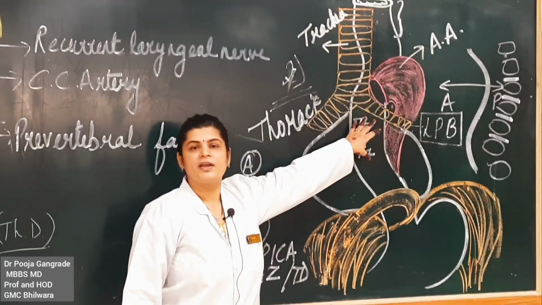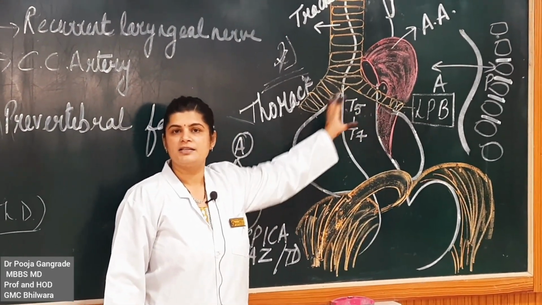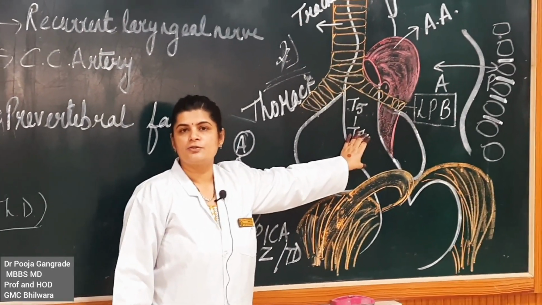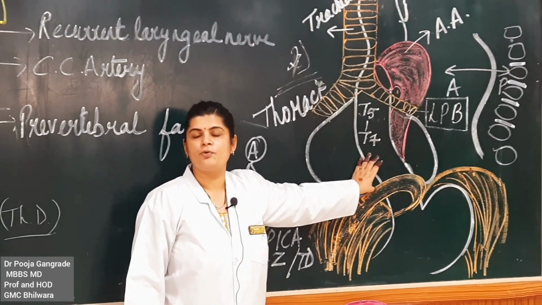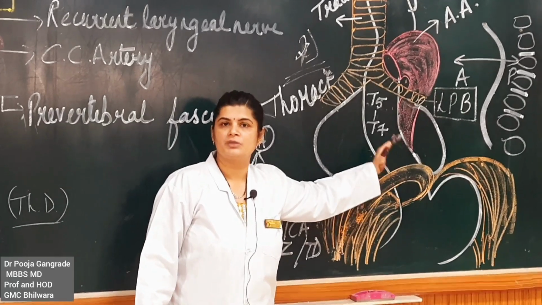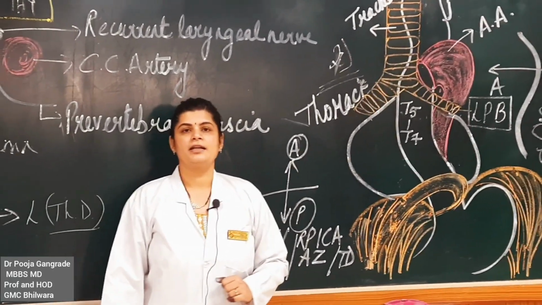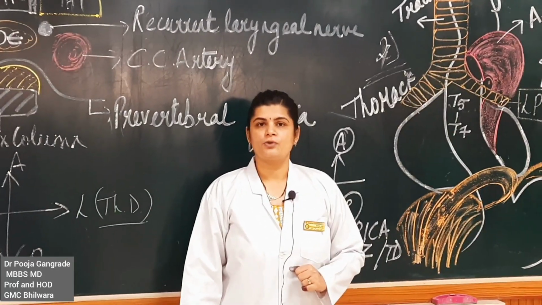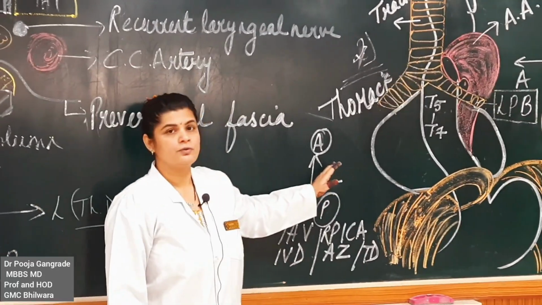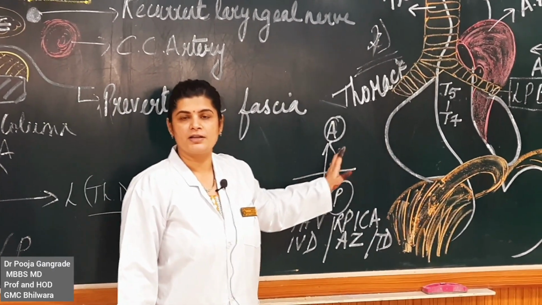So these two vagal trunks which are on the sides of the lower part of the esophagus make the vagal plexus just before the esophagus enters into the diaphragm. Okay, so you can mention that the anterior and posterior vagal trunks are also part of the relations of the thoracic part of the esophagus.